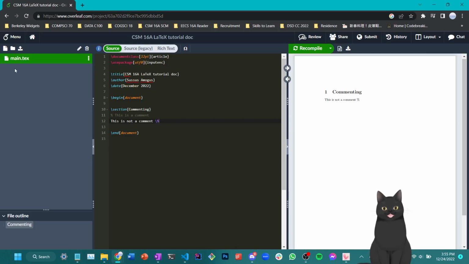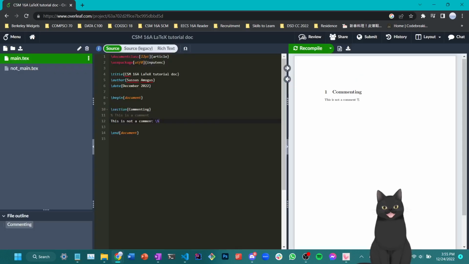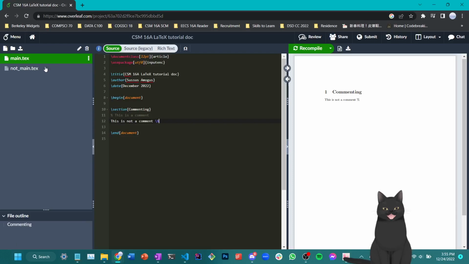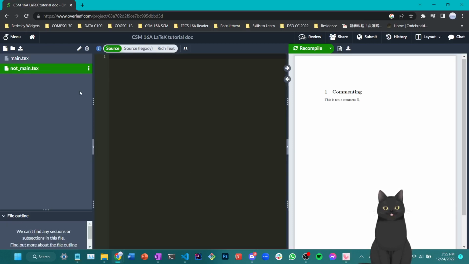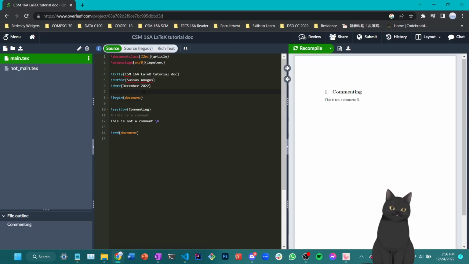So once again, this is called a LaTeX project, meaning that it contains multiple files in one overall project. For example, I can also add a different .tex file, such as not.main.tex, and this will give me a separate file that is empty. We'll discuss why we would like different files to exist in one single project later, but for now, let's look at how having different files can influence the overall structure of a project.